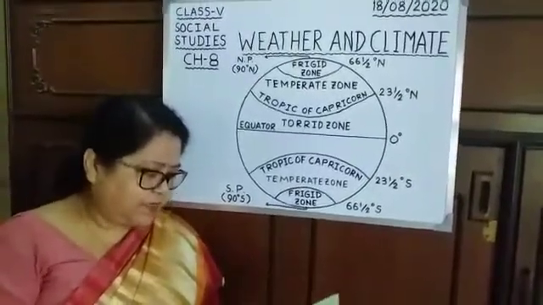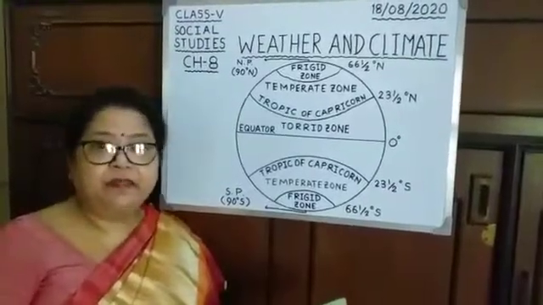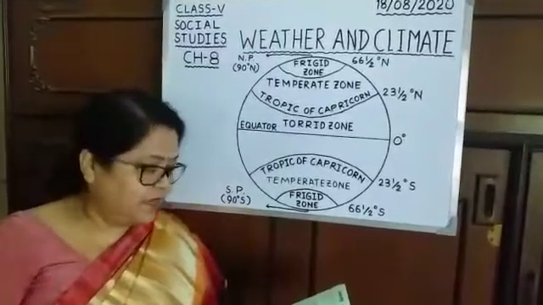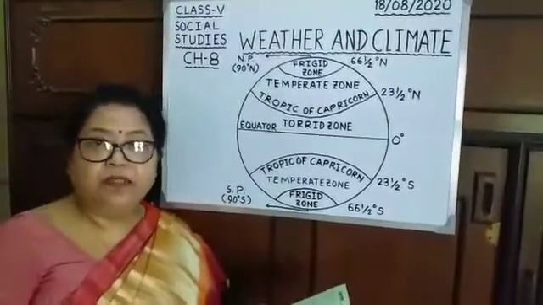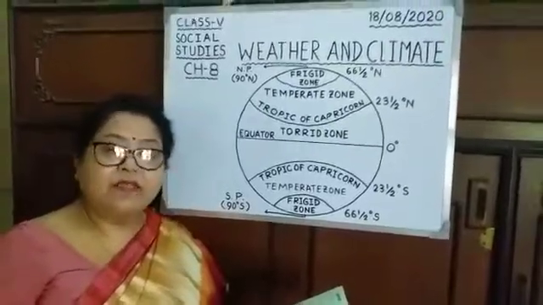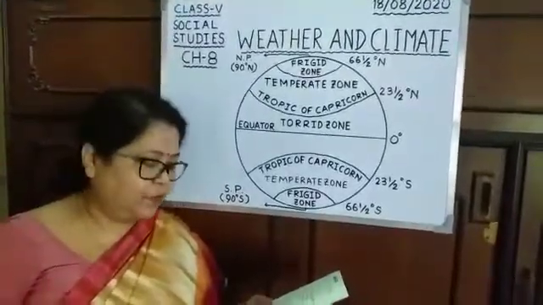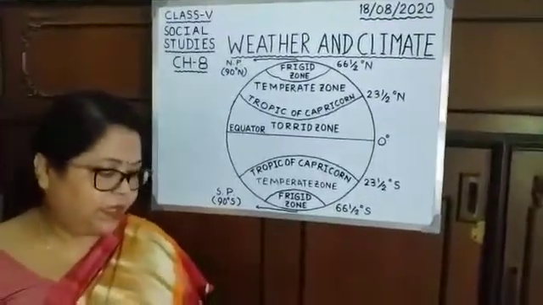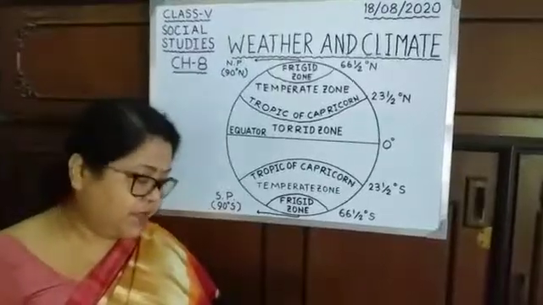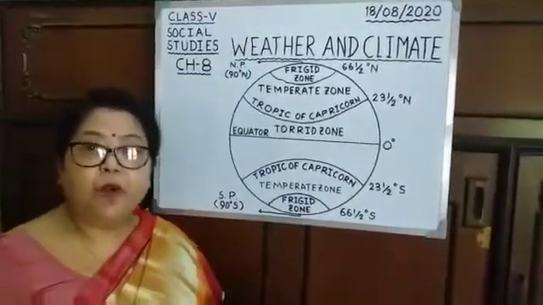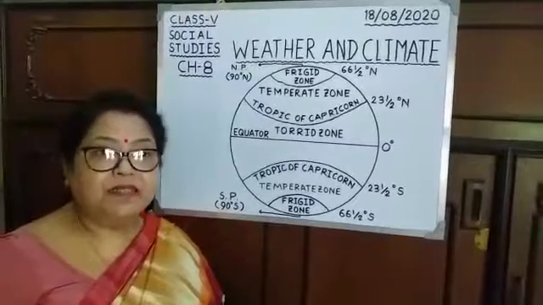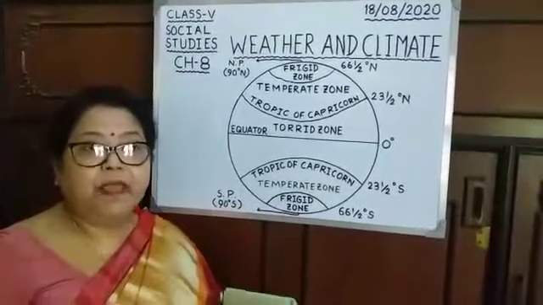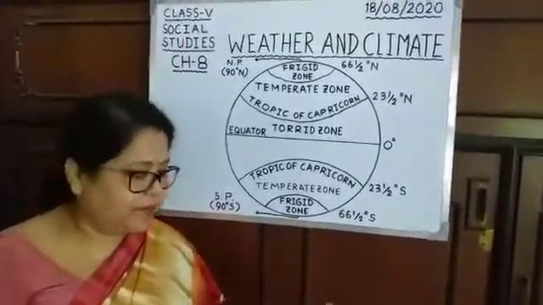Now the third point is distance from the sea. Here in the book, see children, page number 58, it is written distance from the sun. No, this will be distance from the sea. Strike it off sun and write down sea. Now places near the sea have a moderately cool climate and places in the interior have an extreme climate. Why? Because places near the sea, they experience land breeze and sea breeze, and these make the climate pleasant, right?